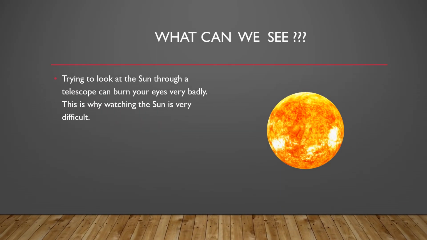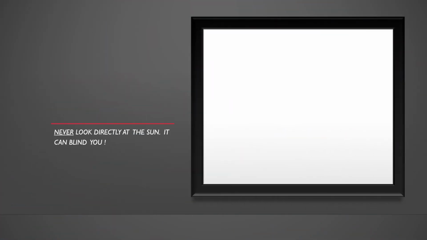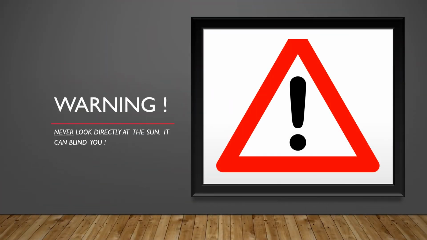If you try to look at the sun with a telescope, the sun can burn your eyes very badly. This is why watching the sun is very difficult. Never look directly at the sun. It can blind you.